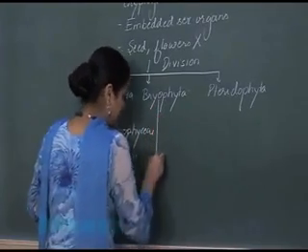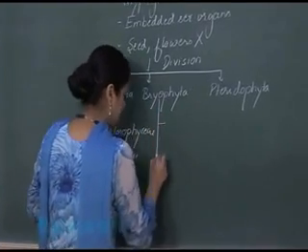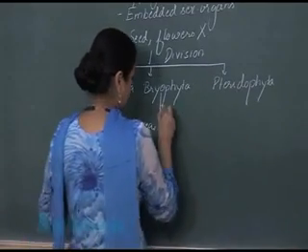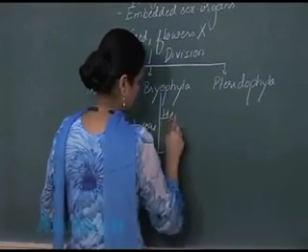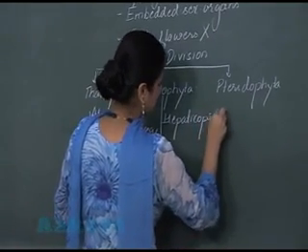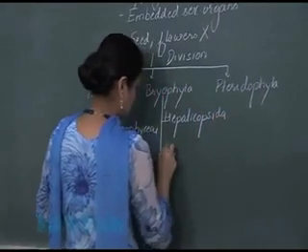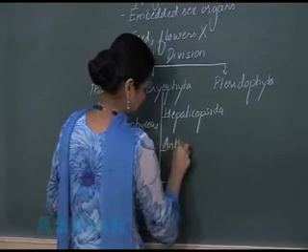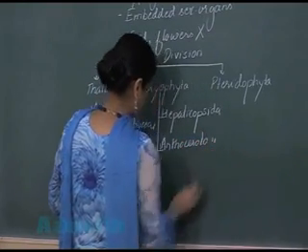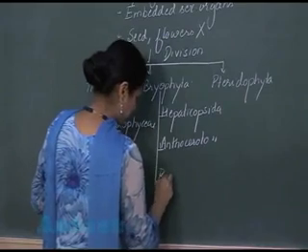Bryophyta के अंदर भी three classes they are distinguished, that is Hepaticopsida, Anthocerotopsida, Bryopsida.